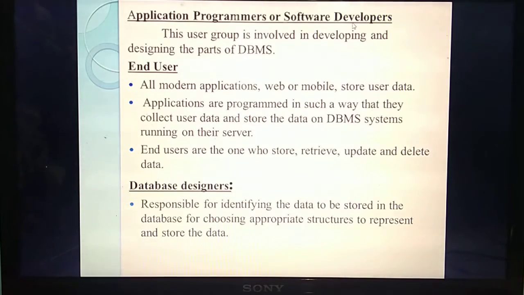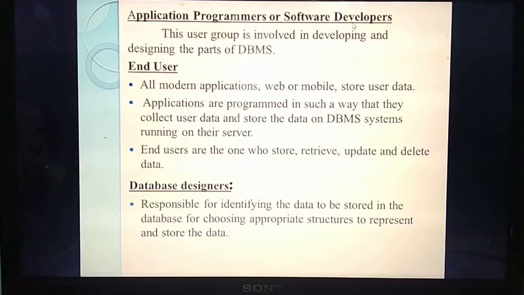We are using the application, but by whom is it developed? A particular group of programmers develops the particular applications or software. Those persons we call application programmers or software developers.